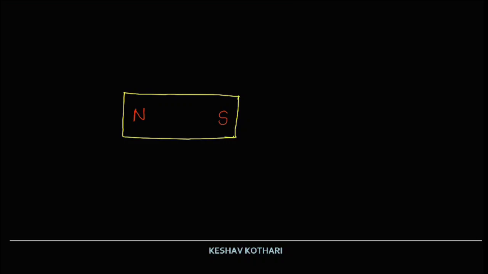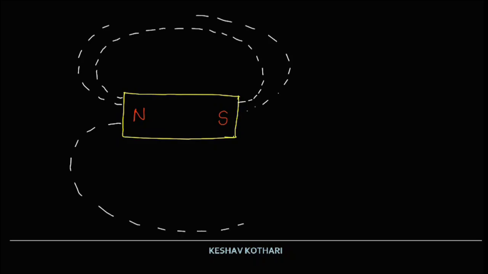Due to this, magnetic field lines will be created, running from north to south. Down here also the magnetic field lines are running from north to south outside the magnet.